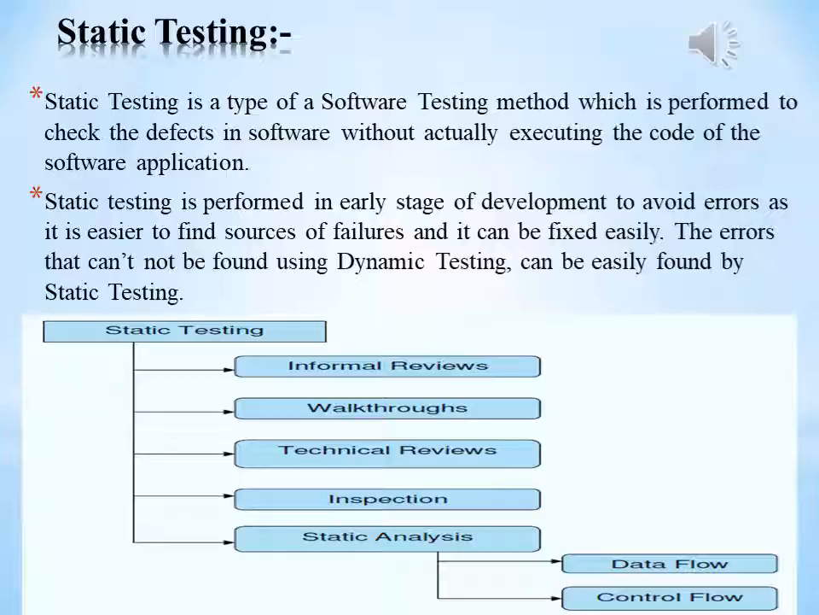The third one is the peer review. Peer review means checking documents of one another to detect and fix the defects. It is basically done in a team of colleagues.